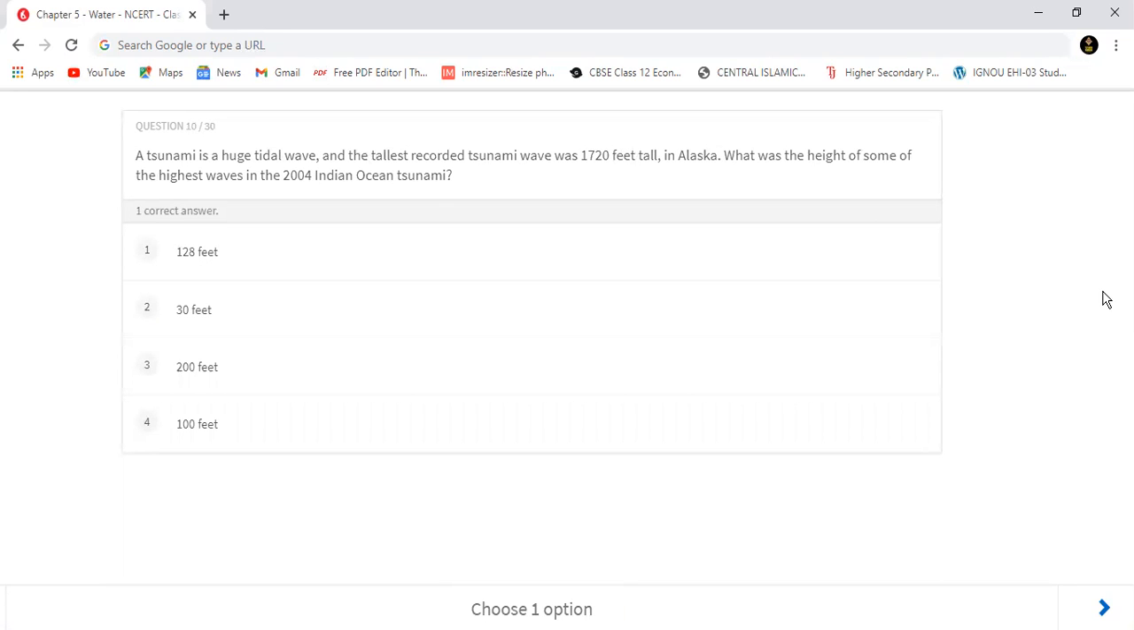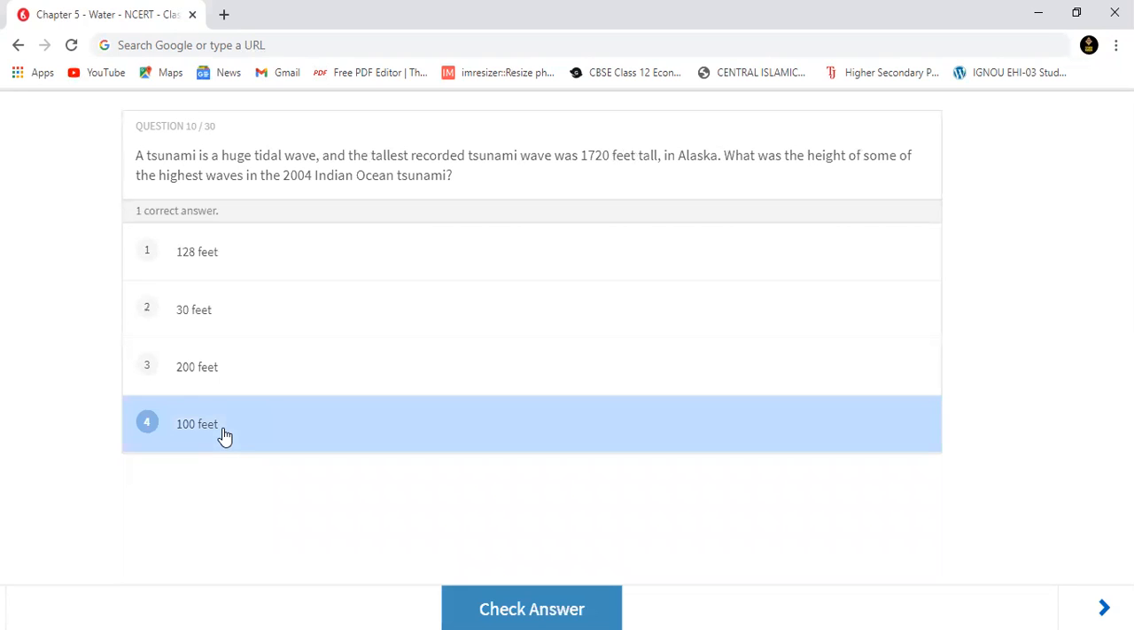A tsunami is a huge tidal wave and the tallest recorded tsunami was 1720 feet tall in Alaska. What was the height of some of the highest waves in the 2004 Indian Ocean tsunami? Indian Ocean tsunami में some of the highest wave की हाइट पूछी जा रही है. आप लोगों को पता नहीं होगा, बट फिर भी चलो मैं बता देता हूँ यहाँ पे. It was 100 feet, मतलब 100 फीट तक का टाइडल वेव देखा गया था.